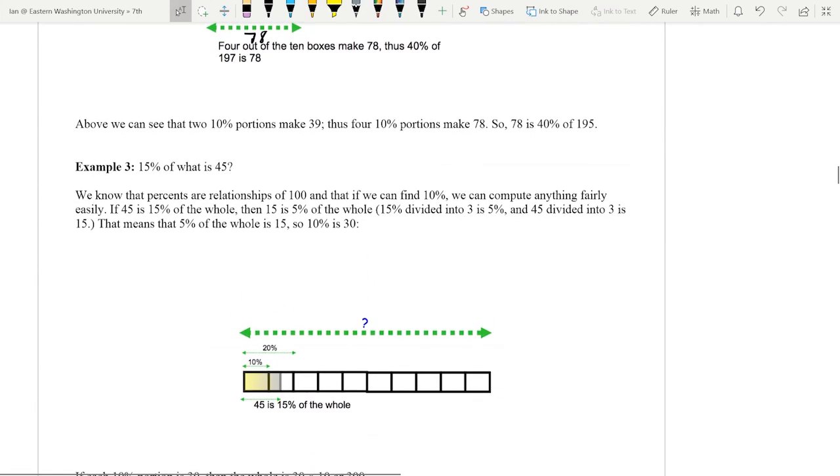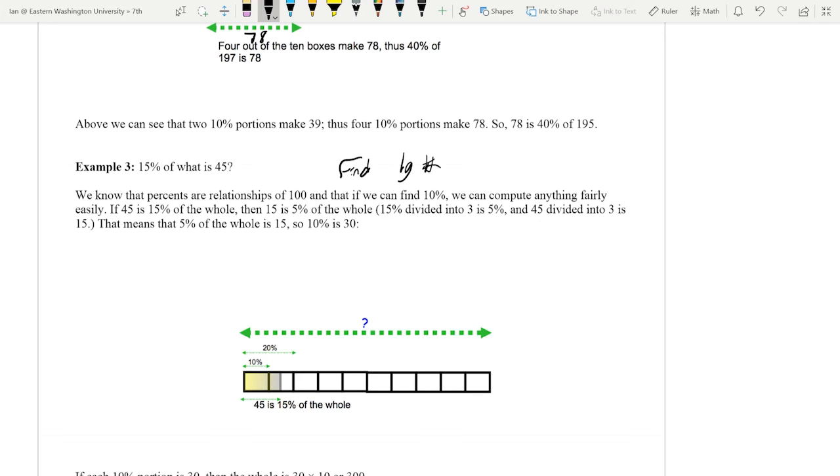Now we want to find the large number. So 15% of what number is 45? Well, in order to do this, we know that percents are relationships of 100. So if we can find a 10, then we can easily find that 100.